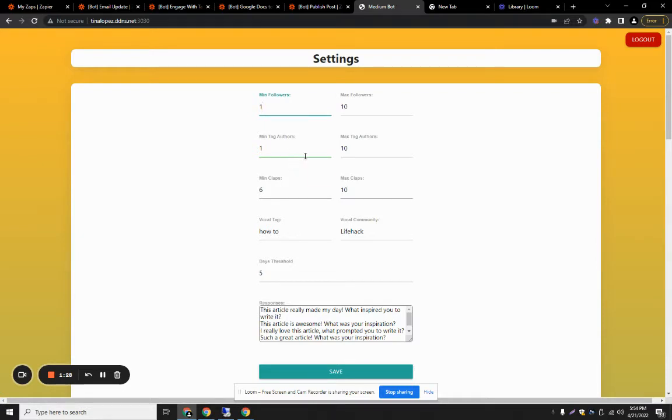For example, the bot goes to the web page of the mindset tag. It will see hundreds of articles, right? But we cannot allow the bot to spam, so we have added the limit here. The user can select the limit by himself, and let's say I give a 1 to 1 limit here. So the bot will engage with a maximum of one follower as well as the tag author. Tag author is basically the articles of the tag and their author. And this is the minimum clap limit, because in Medium you can also clap the article of the author.